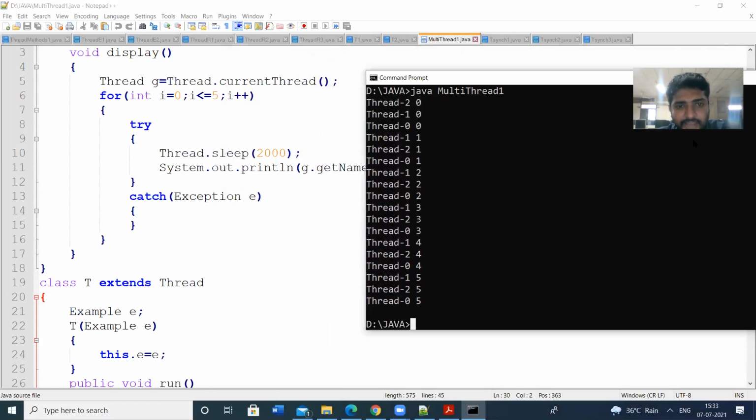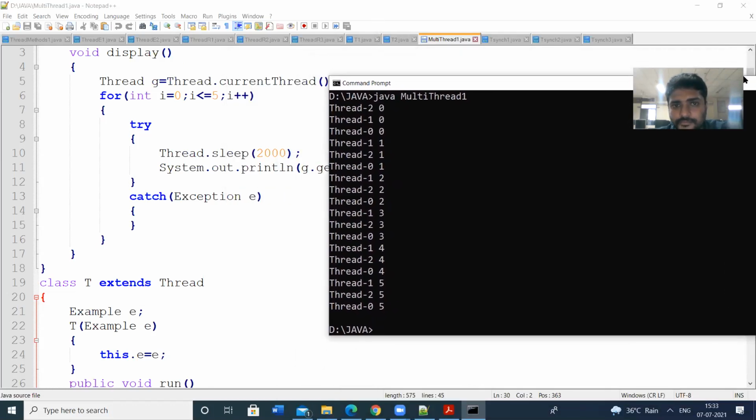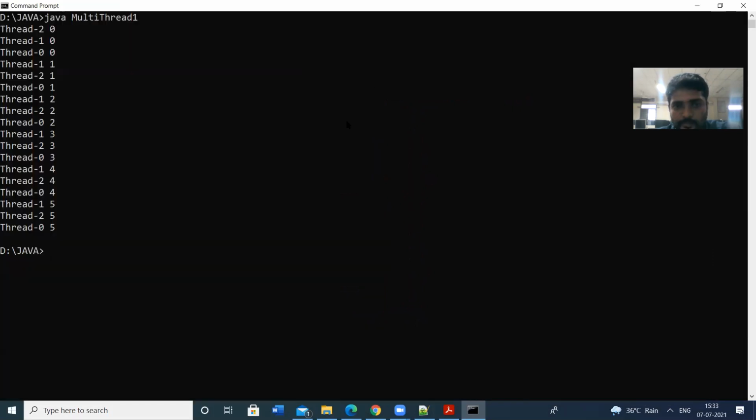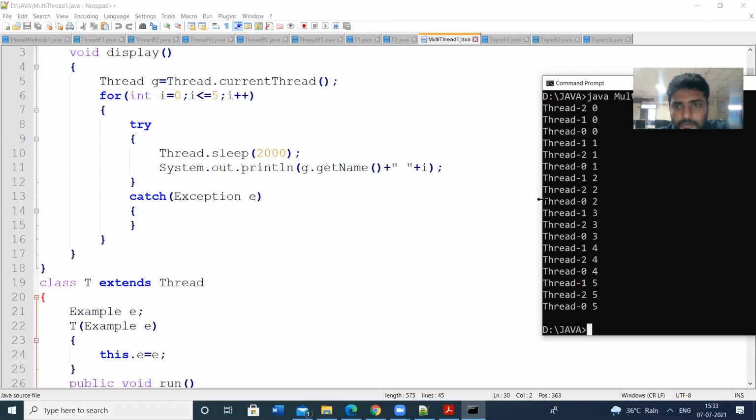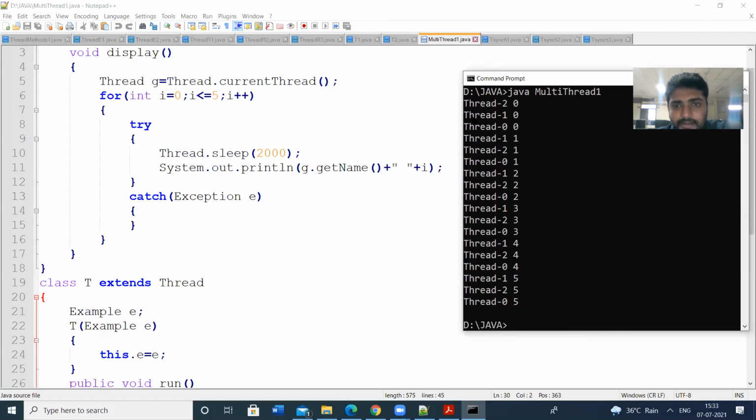This is the printf I have written. I am printing the output. So g.getName gets the thread name, thread 2. So thread 2, the i value is printed. The i value is 0, the i value is 0, the i value is 0. So thread 2 is executed first.